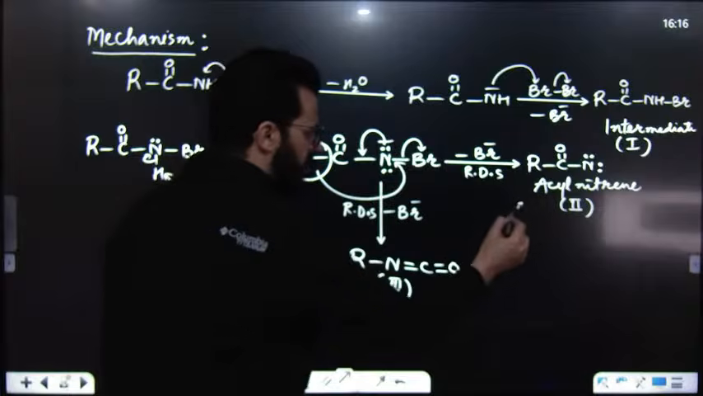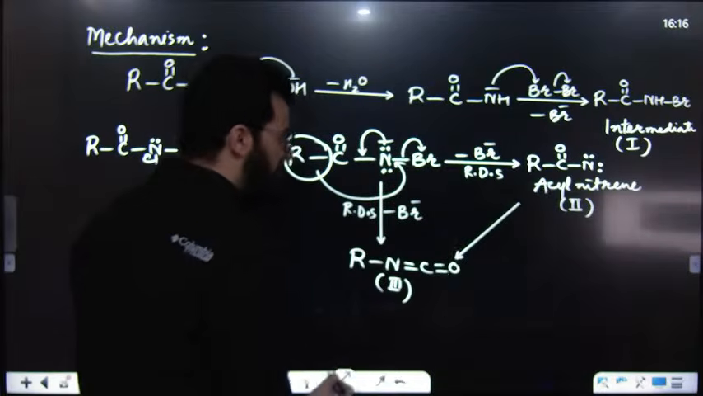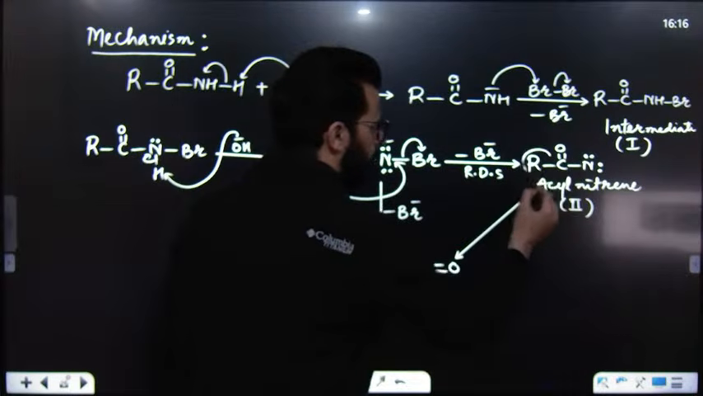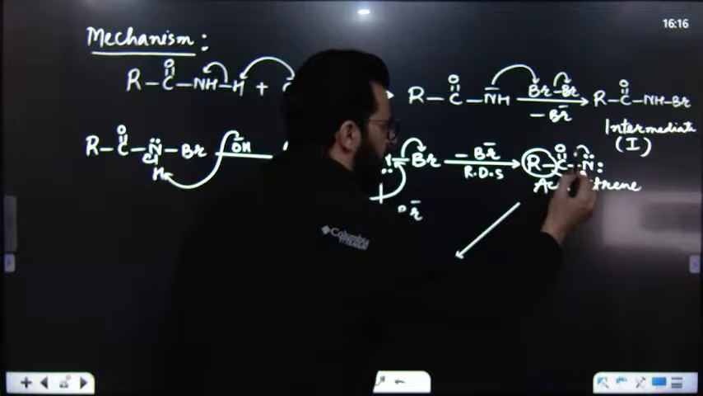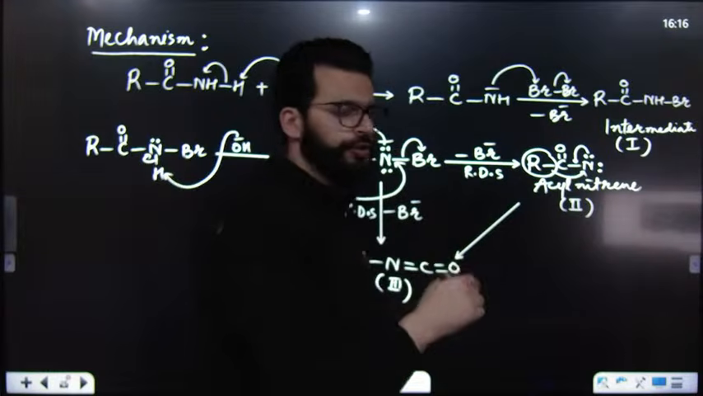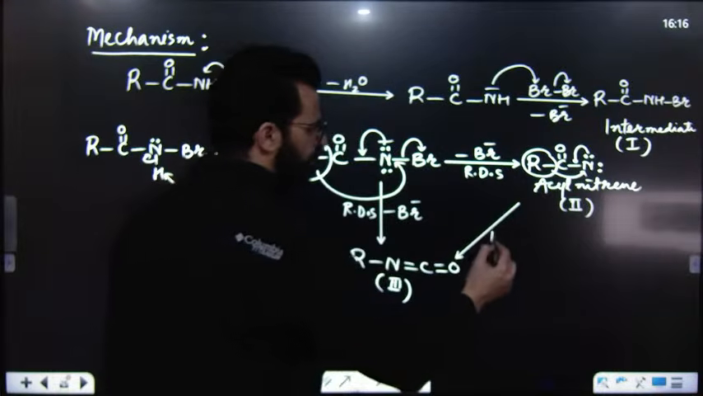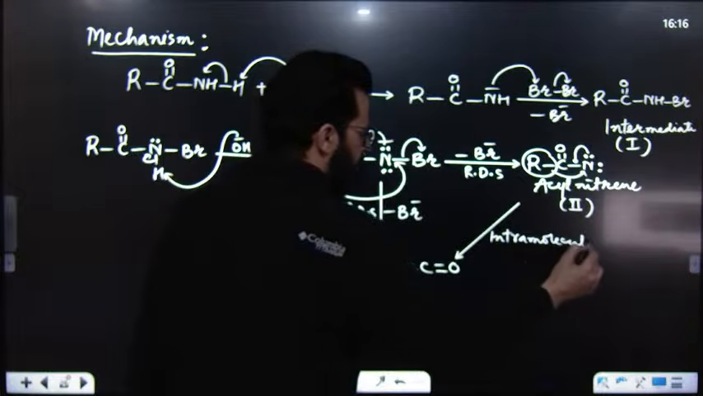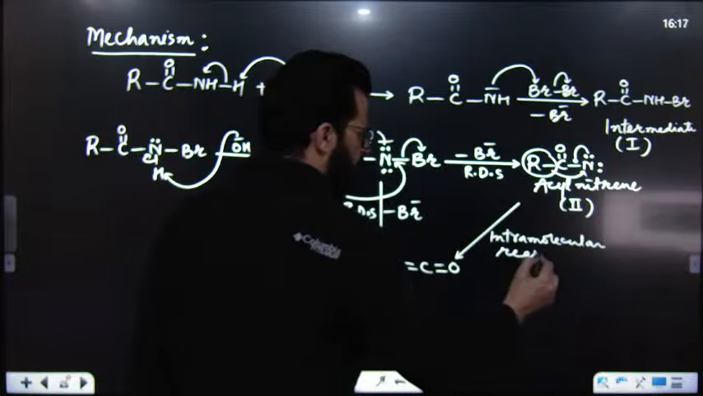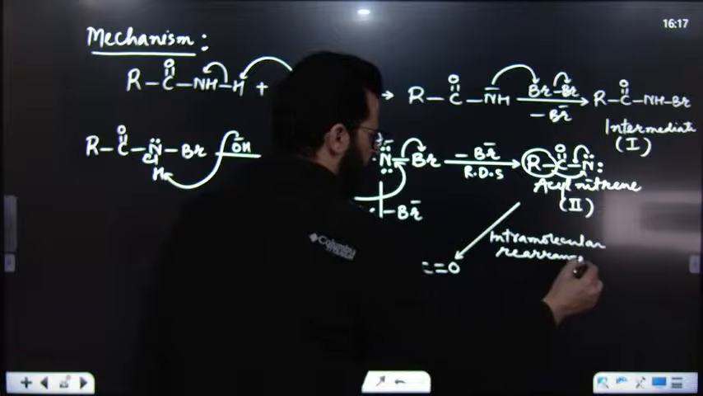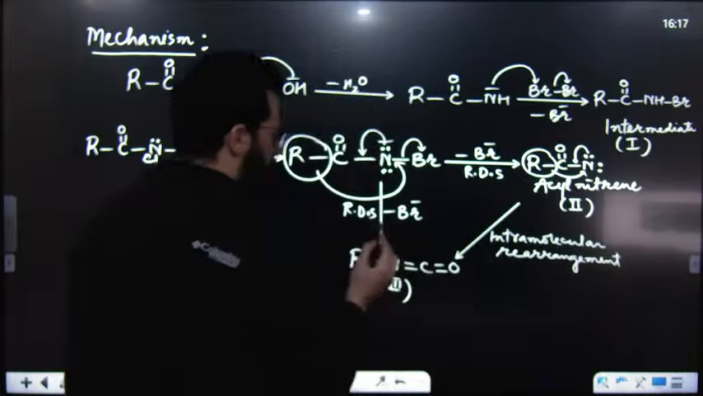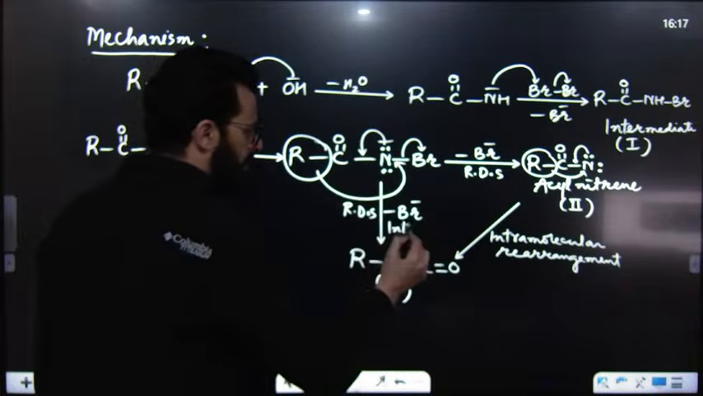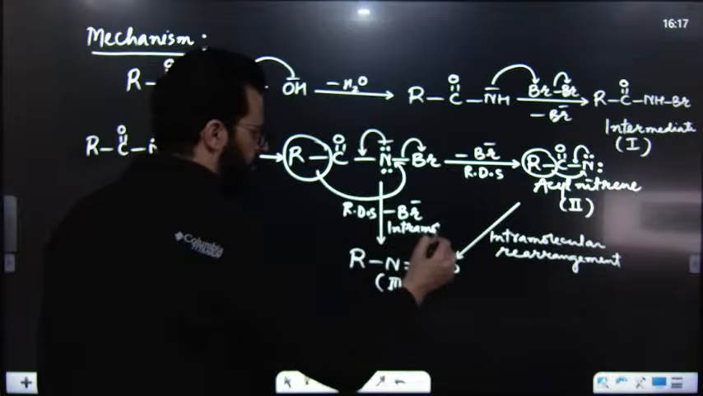But if this acyl nitrene is obtained, it will result in the formation of rearrangement. And this rearrangement takes place within the molecule. This is known as intramolecular rearrangement. So here, intramolecular rearrangement takes place, or you can simply say Br minus is lost and intramolecular rearrangement takes place in this.